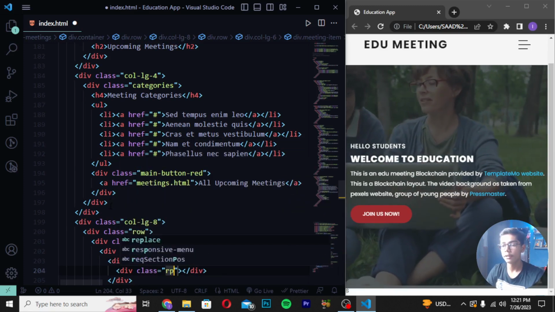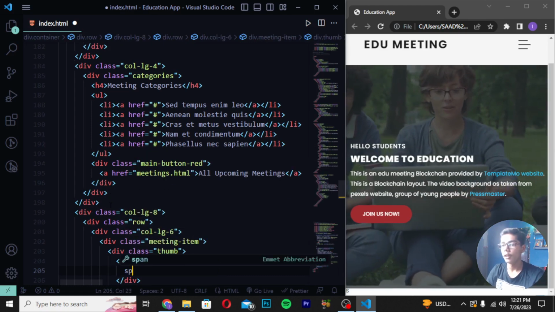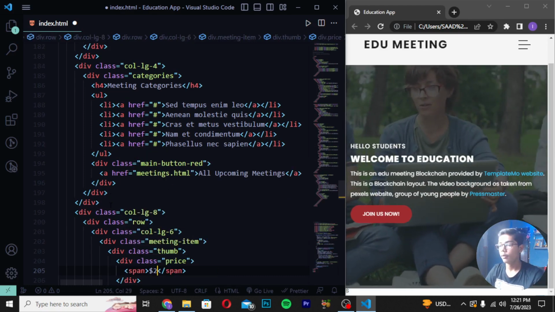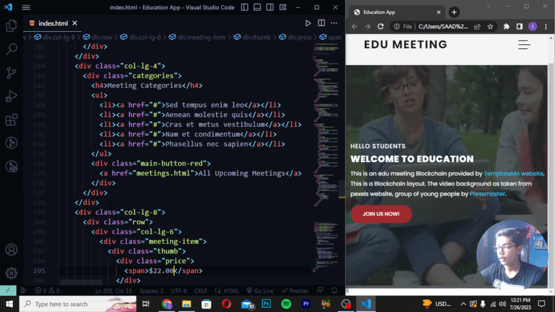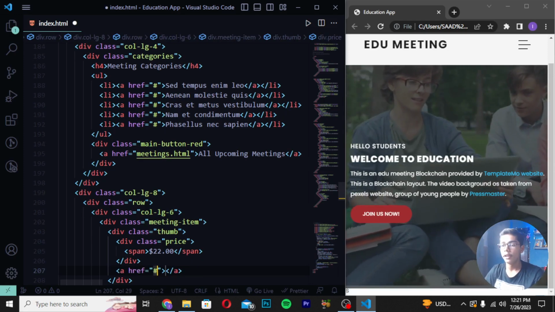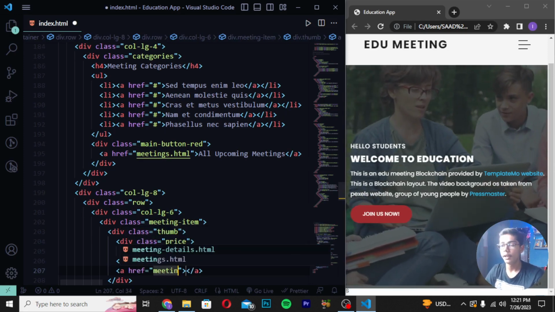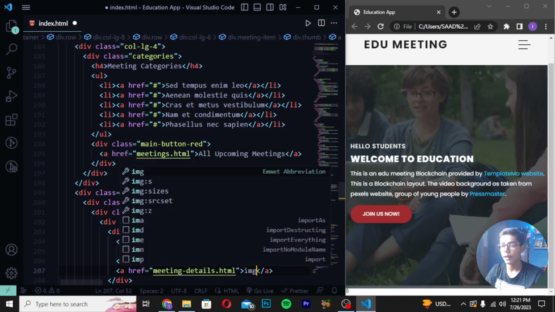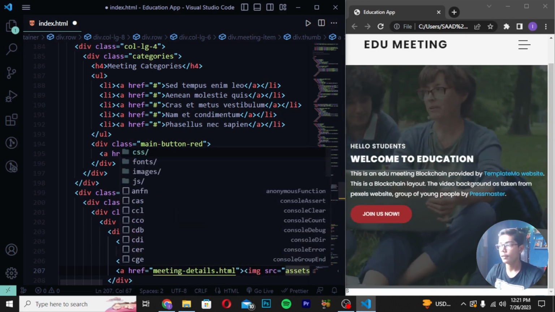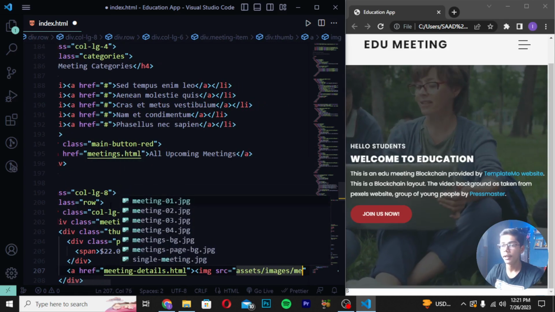Write here div class price. Then you have to write here span tag and write here 22.00 like this. Then you have to just now move down and create here a tag which should be like meeting-details file here. Write here img src. Then I will be writing images/meeting-1.